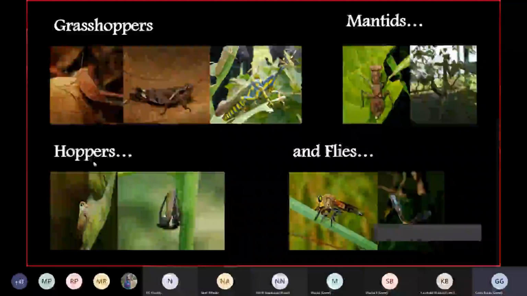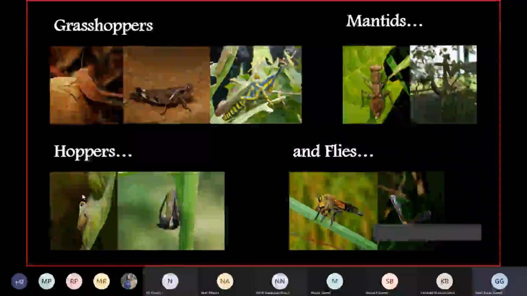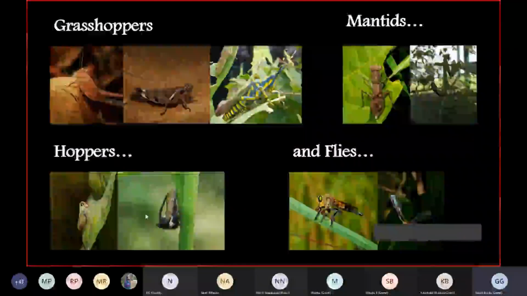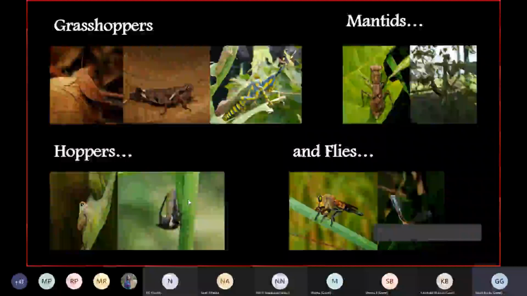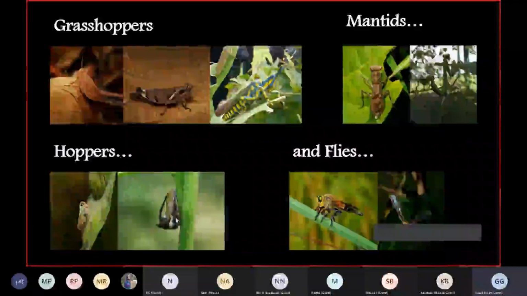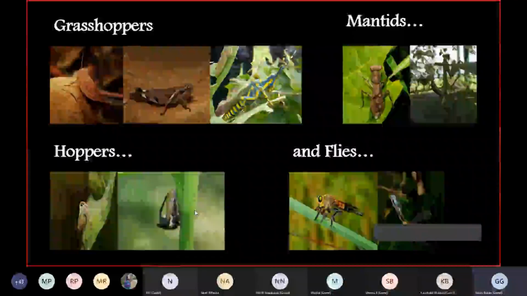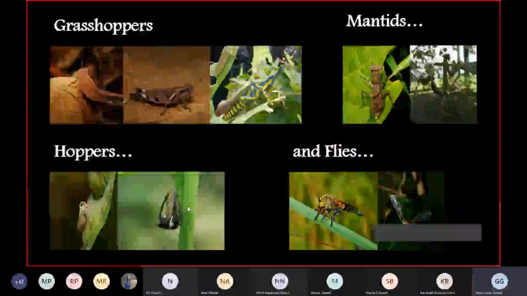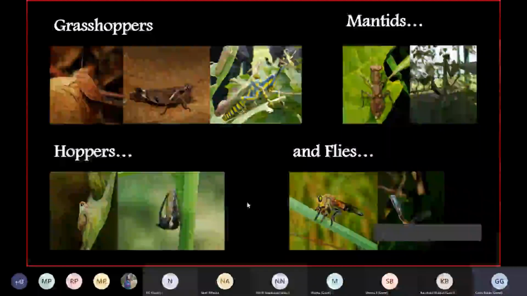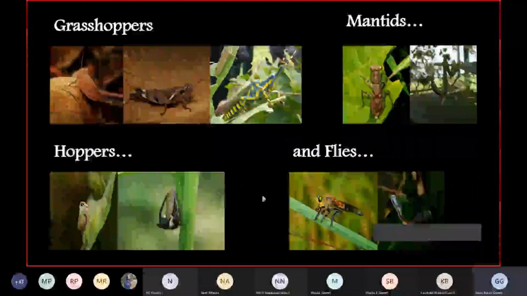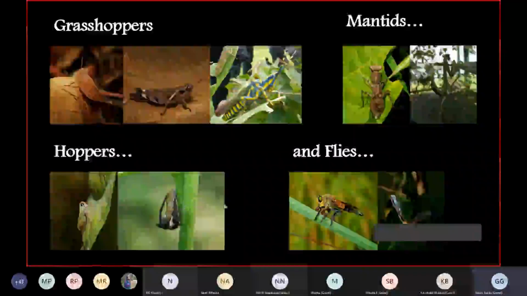Okay, then you have hoppers. Now here you can see them as huge, big insects. But actually in the field, it is really difficult to locate them as well. They are really up on any small bush or any small herb. They're really tiny. Some of them are tinier than, say, 5 millimeters. So it's really difficult to spot them in the field. But luckily we had a really good team that worked on the field in 2008 and 9, and we could get a lot of variety in hoppers as well.